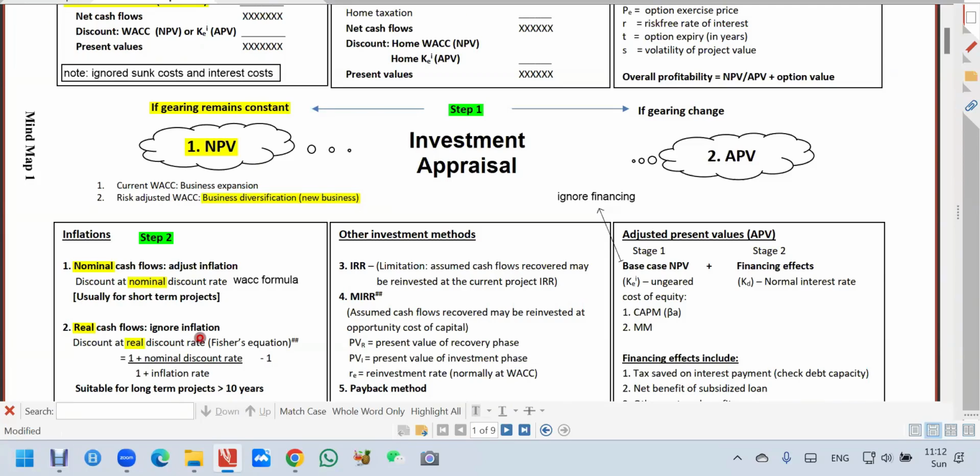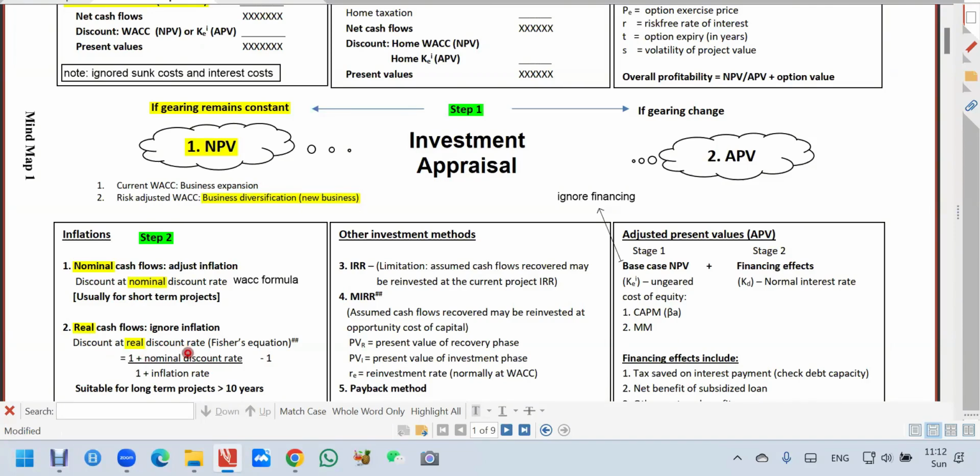So if you ignore the inflation, basically you're using current value. We call that real cash flow. Then you have to discount using real discount rate.